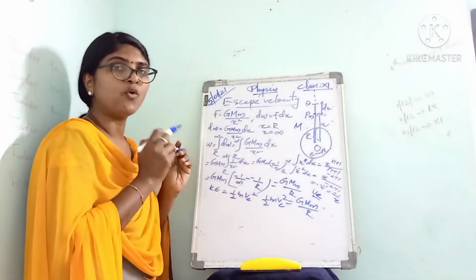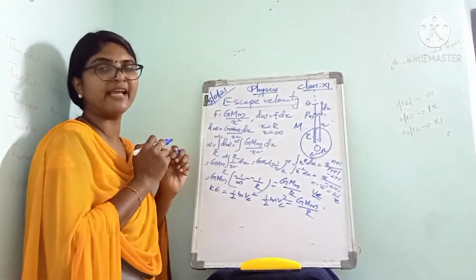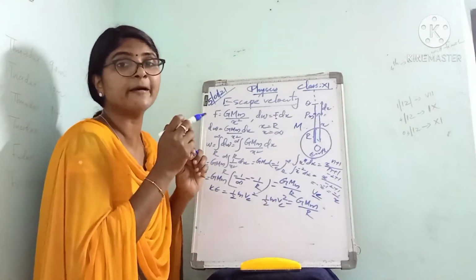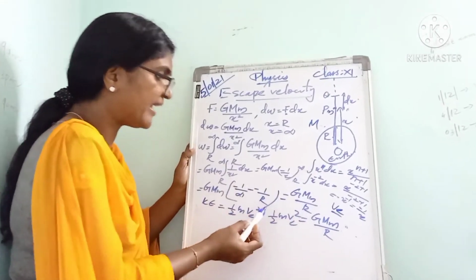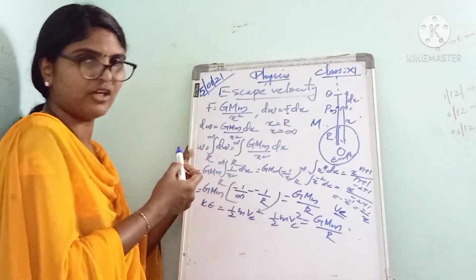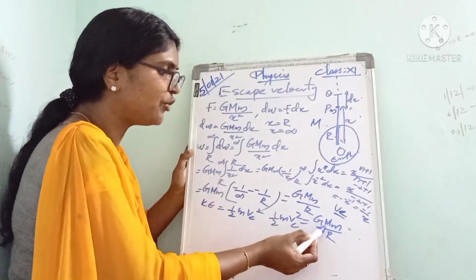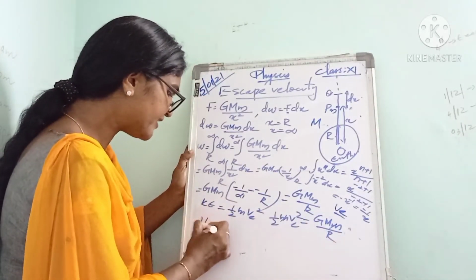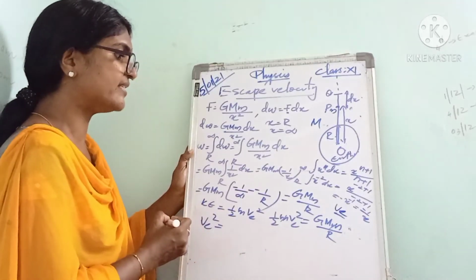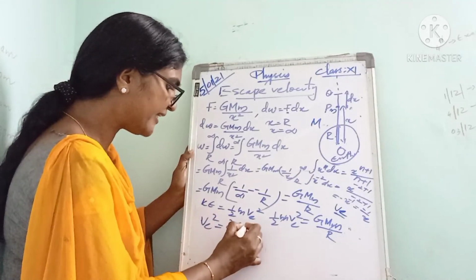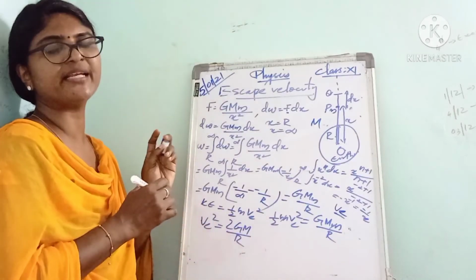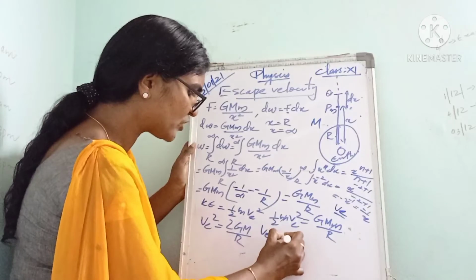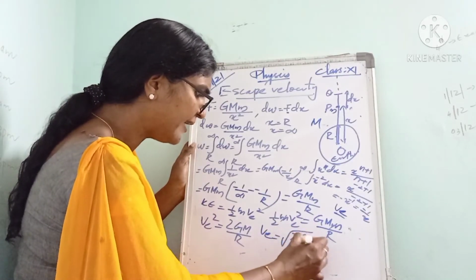The body can only escape from the gravitational pull of Earth when the kinetic energy is equal to the work done to overcome the gravity. So we can equate the kinetic energy with the work done. So half mv square is equal to GMm by R. From this, m cancels and v square can be written as 2GM divided by R. From this, v can be written as root of 2GM by R.